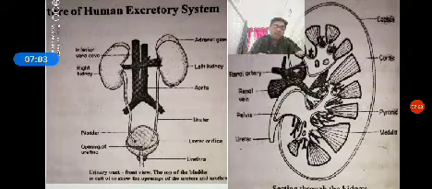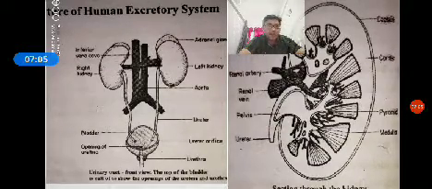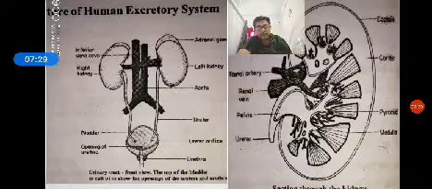Each kidney measures 10 to 12 centimeter in length, the width is 5 to 7 centimeter, and the thickness is 2 to 3 centimeter. The kidneys weigh about 120 to 170 grams in adults.